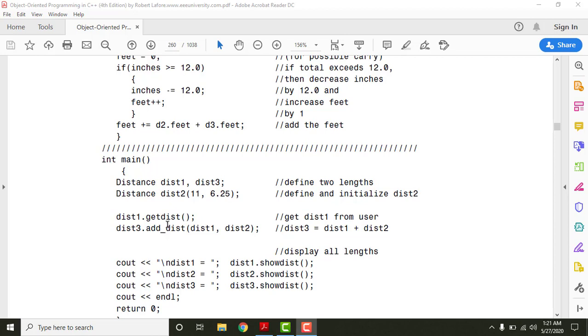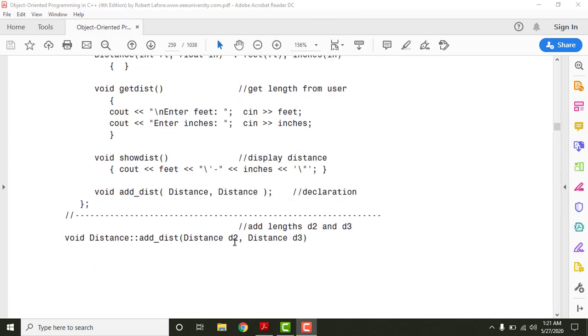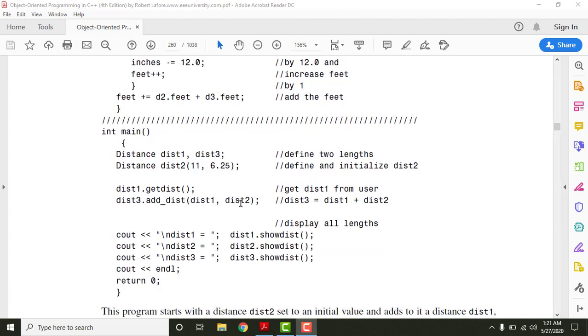Finally we want to add them, and for this reason we have called this function. Add distance is the function which is this one right here, and it has two arguments here. We take these two arguments and assign them: Distance 1, which we have taken from the user, and Distance 2, which we have initialized by ourselves.